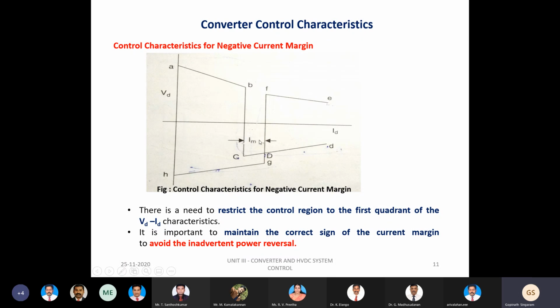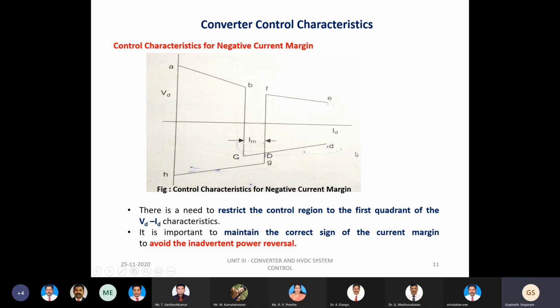It means that the inverter current reference is higher than the rectifier current. It is a prime requirement that we maintain the current reference of the inverter station less than that of the rectifier station, but here it is not the case. That is why the negative current margin comes into the picture.